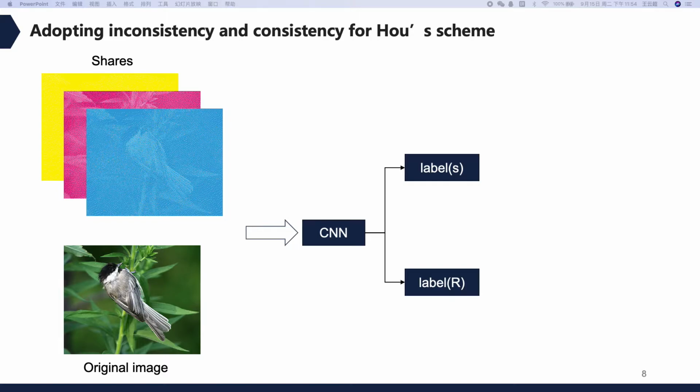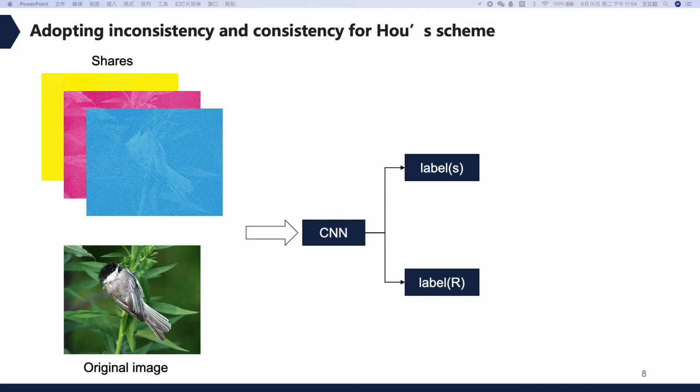We randomly select 20 images from the ImageNet dataset and perform Hou's scheme on these 20 images. We obtained three shares and one recovered image corresponding to each original image. Then, via neural network, we get the labels of all shares and recovered images and the original image.